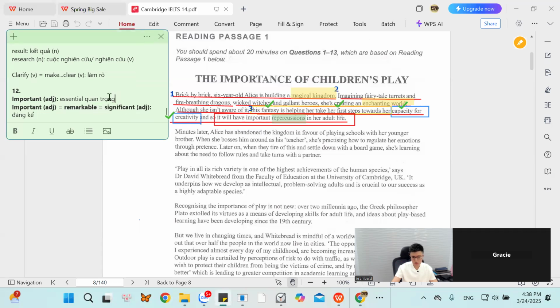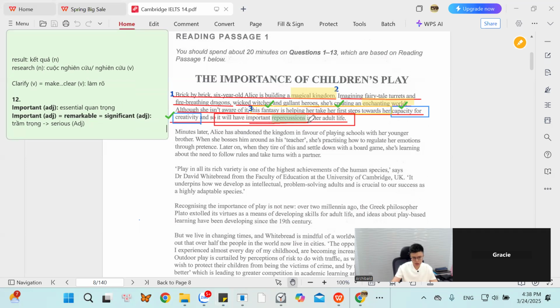Một là quan trọng theo nghĩa kiểu mà cần thiết thiết yếu. Hai mà quan trọng đó người ta sẽ dịch theo kiểu là trầm trọng. Có nghĩa là ngoài nghĩa tích cực là nó quan trọng ra thì nó còn trở nên trầm trọng, serious, ok. Và ở đây nó đang theo nghĩa là trầm trọng. Như vậy important repercussion, important or the bad effects, mình không có dùng từ important for bad effects được. Tại vì từ important mà đi chung với bad là chưa bao giờ thấy. Như vậy quan trọng là quan trọng, mà quan trọng tệ là cái gì?